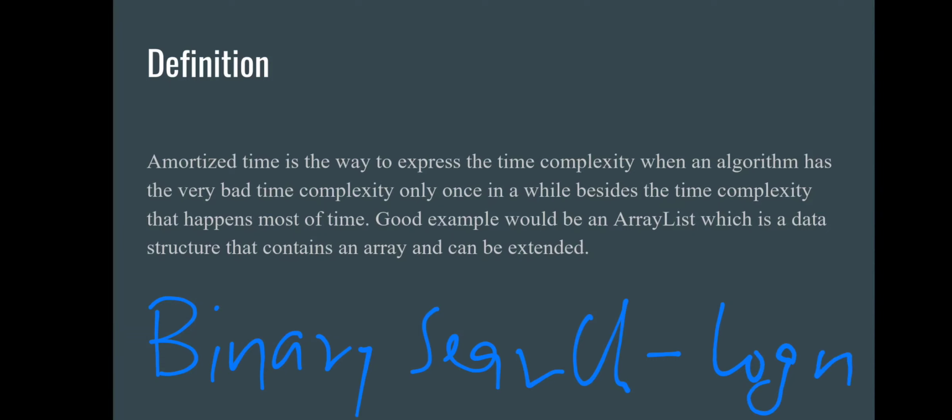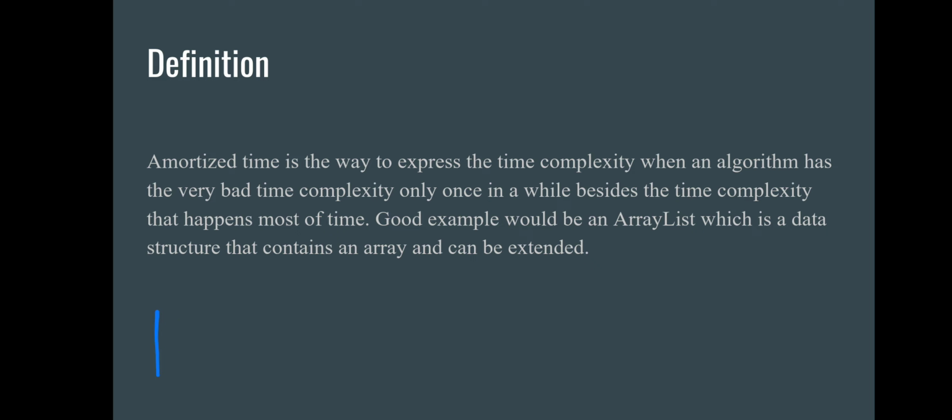Most of the time, the time complexity of binary search is log n. But this happens when we have a condition like the array is sorted. But what if the array is not sorted? Then what will be the time complexity of binary search?